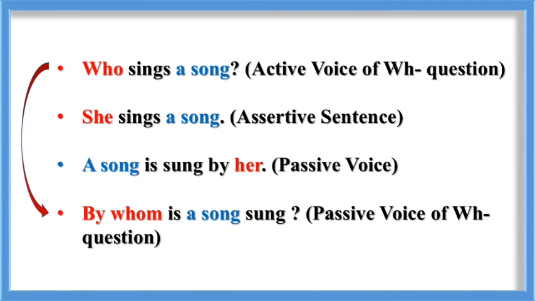Who sings a song? Active voice of WH question. First of all, convert this sentence into assertive sentence. She sings a song. Then write the passive form of the assertive sentence. A song is sung by her. Now use the WH form as it is. By whom is a song sung? Passive voice of WH questions.